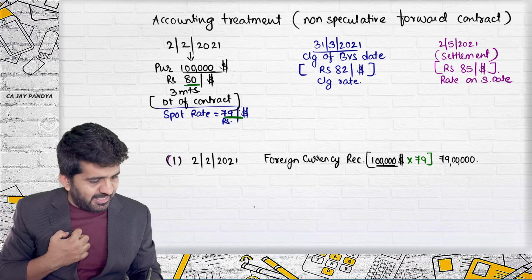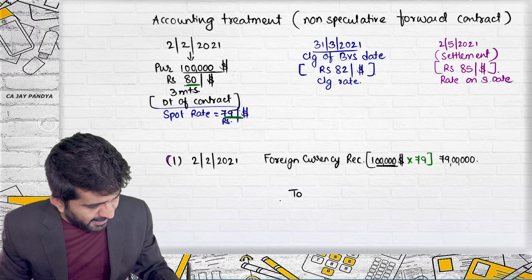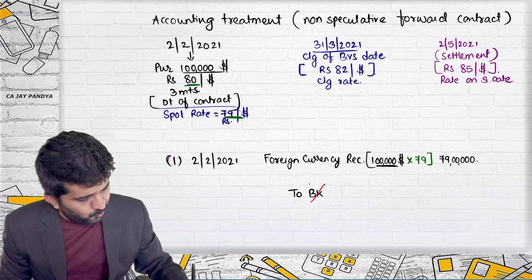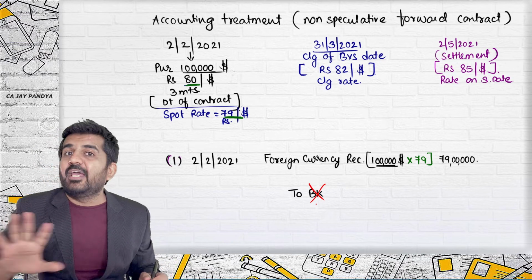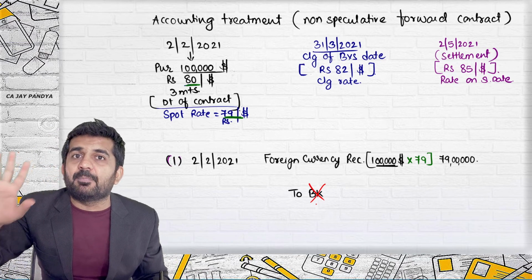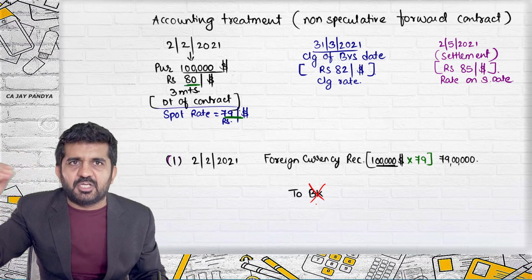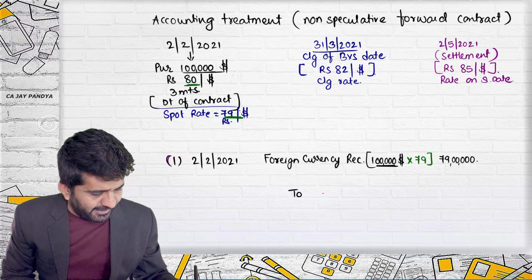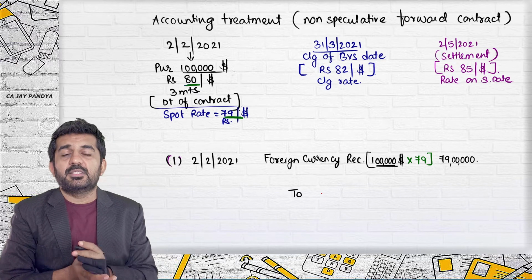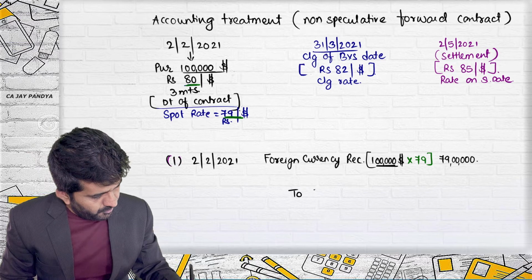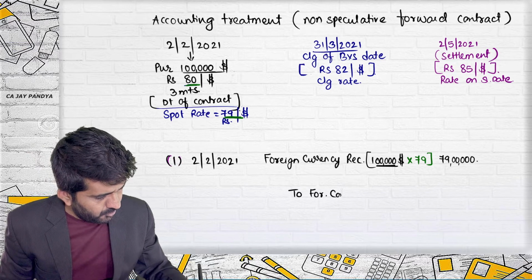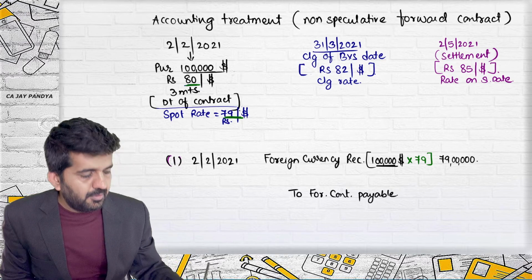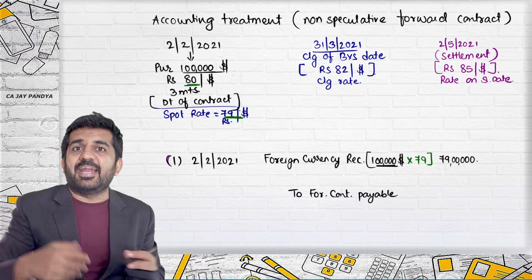By getting $1 lakh, you will have to pay money. Is it all right? To bank? No. Today you are not paying anything. Whatever you are paying will be after 3 months, whether it is done by settlement or delivery, but it will be after 3 months. Is it all right? So it is not to bank. Is it all right? Then what? Forward contract payable. Creditors. Is it all right?